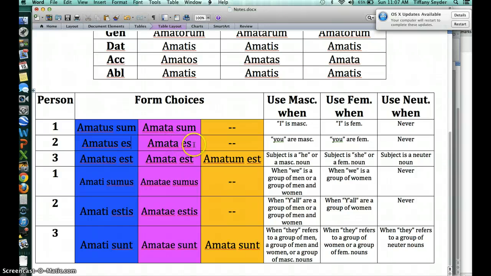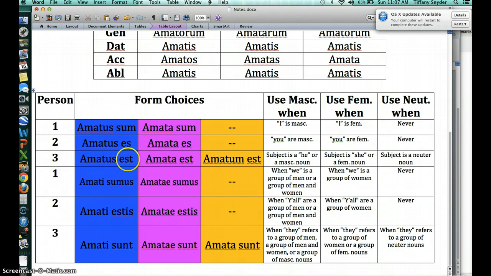Let's say we're talking to Aula. Okay, it's the same thing. When you are feminine, the you in the sentence. So somebody walks up to Aula and says, you have been loved by all the members of Latin Club as well. You want to use amata es. You have been loved. So it depends on who you're talking to in the you forms.